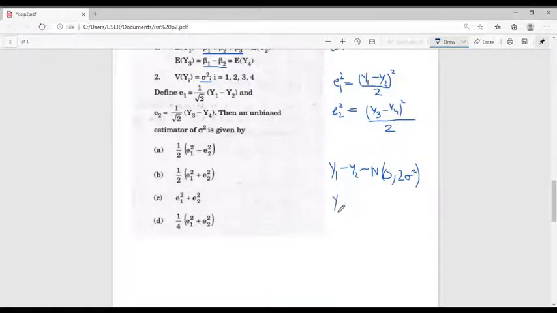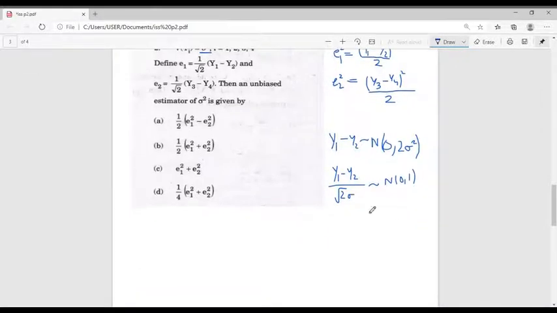Thus, from this we can write (y1 minus y2) divided by root 2 sigma follows N(0, 1). Taking the square, we get (y1 minus y2) square divided by 2 sigma square follows chi square with 1 degree of freedom, because we know the square of a standard normal variate is chi-square distributed with 1 degree of freedom.